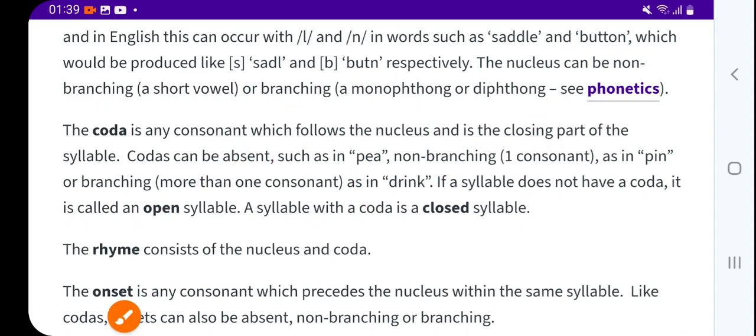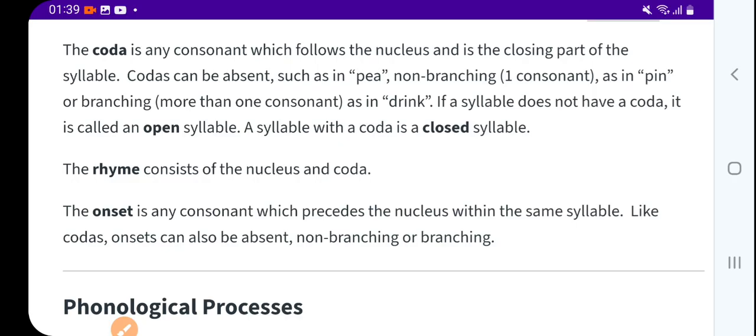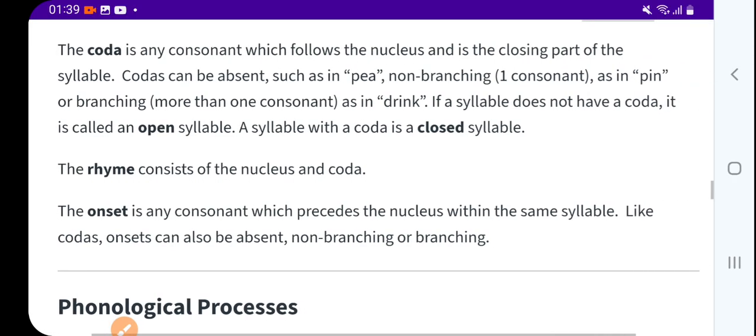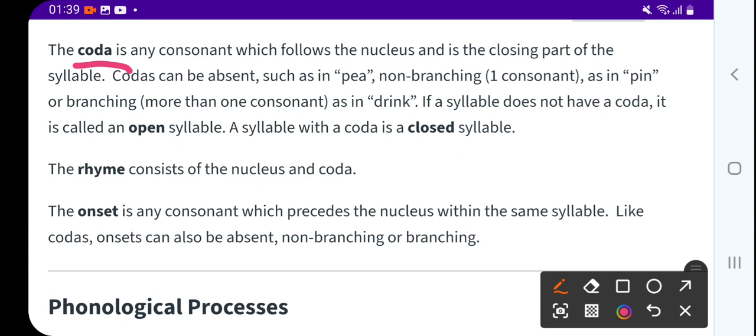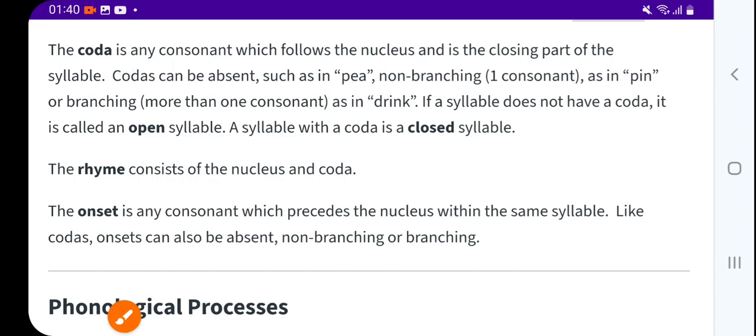Okay. Now the coda. What is a coda? Coda is a consonant which follows the nucleus and is the closing part of the syllable. Codas can be absent, such as in P, non-branching, one consonant, as in pin, or branching, more than one consonant, as in drink.